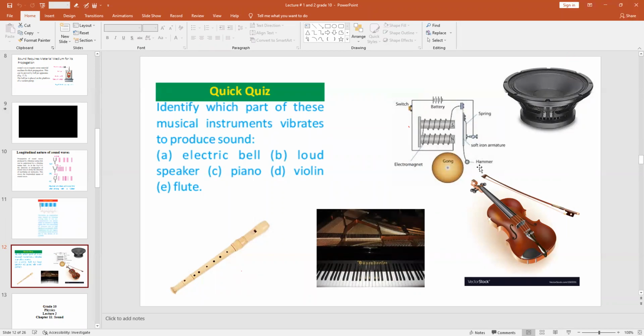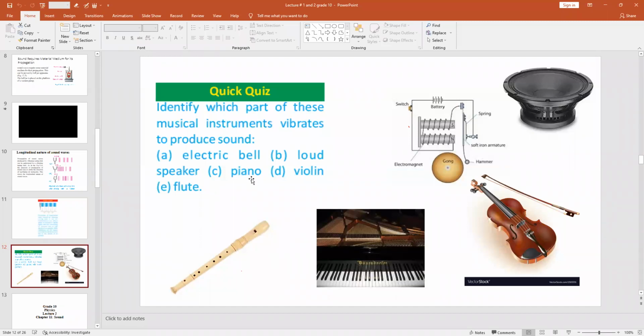So here's a hammer and here is a soft iron armature. When the hammer and this soft iron vibrate with each other, then the electric bell will produce a sound, right? Part B is the loudspeaker. So this is the loudspeaker. When the diaphragm of this loudspeaker starts vibrating, the sound will be produced.